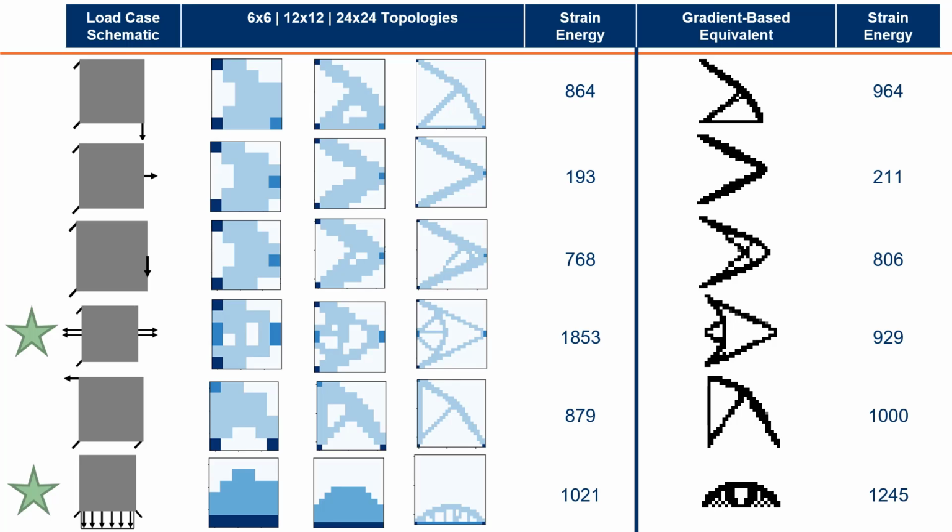The two examples with the green stars are unique because they prove that the agent is generalizing and not just memorizing. Remember, during training, the agent only experienced examples with a single loaded element and two bounded elements, whereas these two starred cases introduce multiple loaded elements. The agent is therefore generalizing to unforeseen load cases while still achieving optimal results.